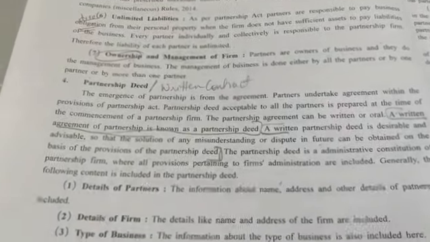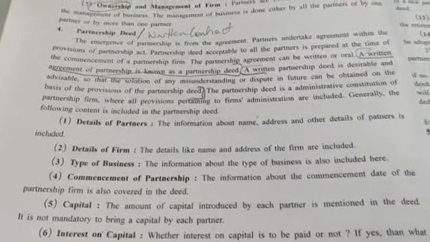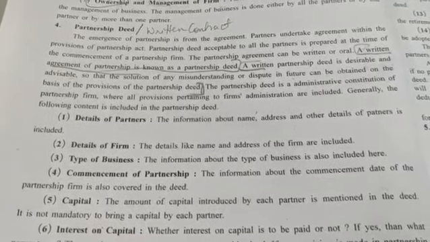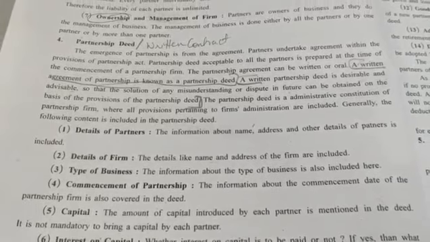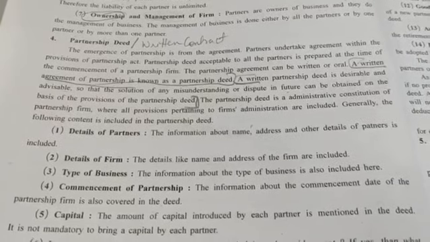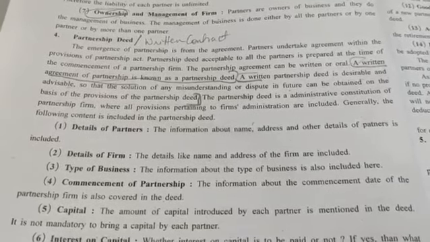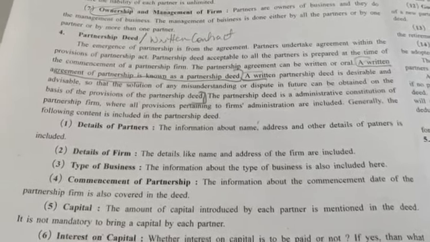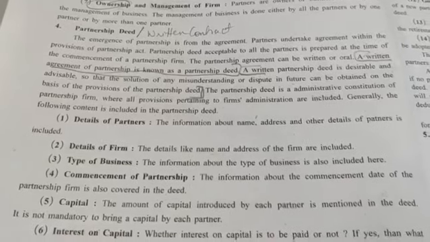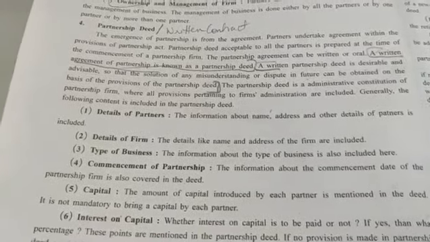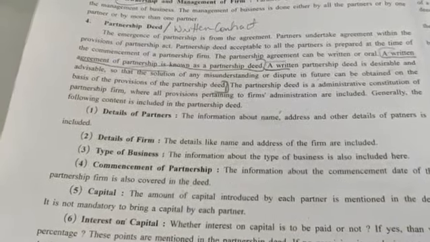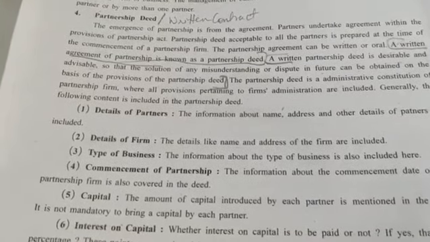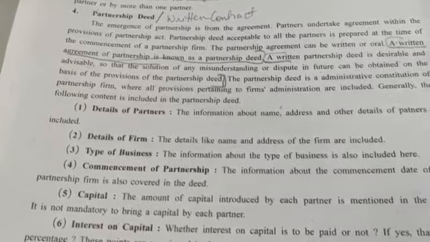Generally, the following content is included in the partnership deed. First, details of partners: the information about the partners, that is their name, address and other details. Details of firm, like the name and address of the firm. Type of business: what type of business you are doing, small business, large scale business, manufacturing work or selling work.